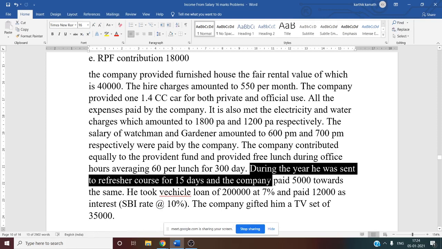Next, during the year, he was sent to a refresher course for 15 days and the company paid 5,000 towards the same. Whether it is taxable?